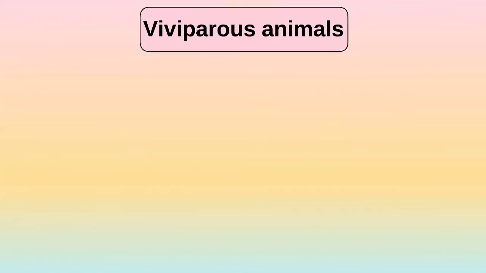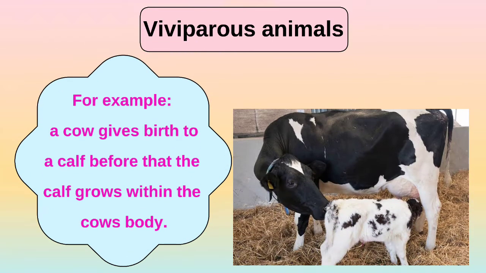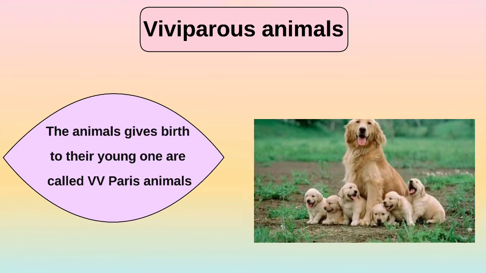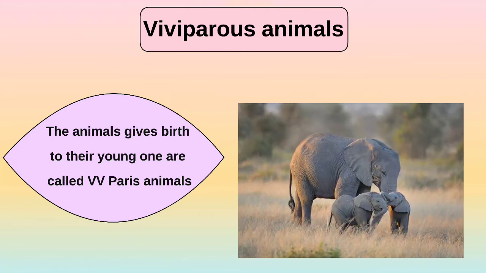Viviparous animals. The animals which give birth to their young ones are called viviparous animals. For example, a cow gives birth to a calf. Before that, the calf grows within the cow's body. Cow, dog, cats, elephant, human beings are examples of viviparous animals.